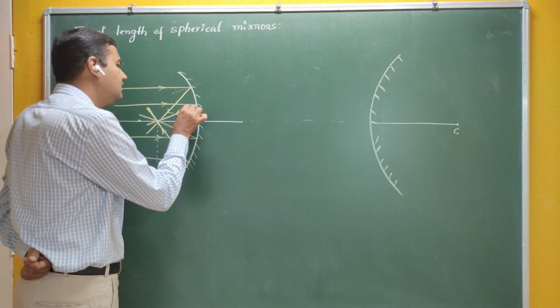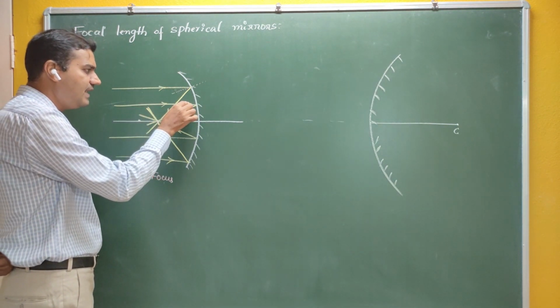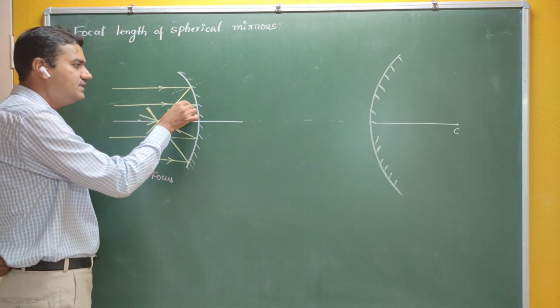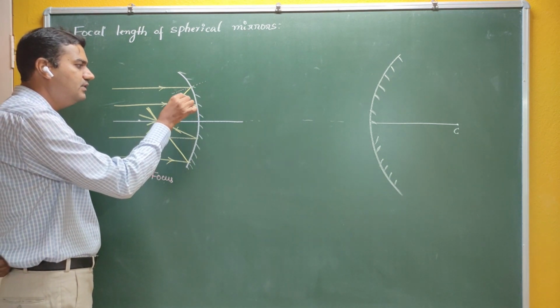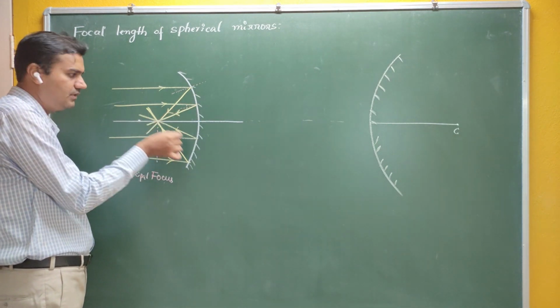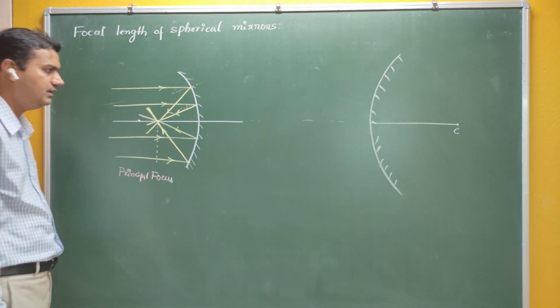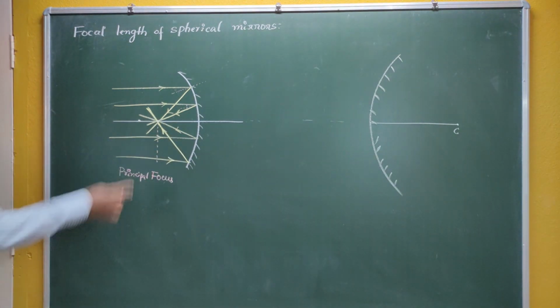If you take this second ray, as you come near to the principal axis, the angle of incidence decreases, and the angle of reflection also decreases, but they are equal, so they converge here.